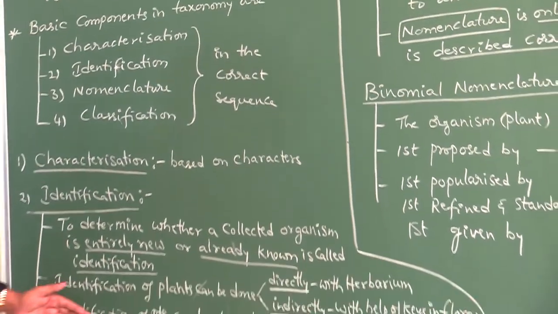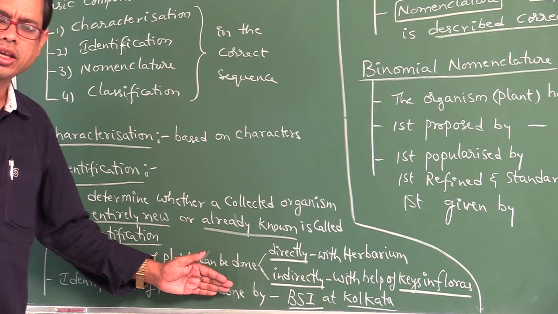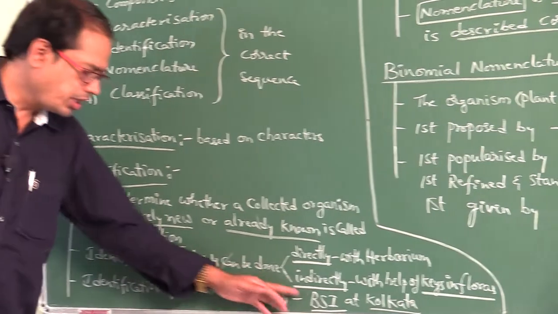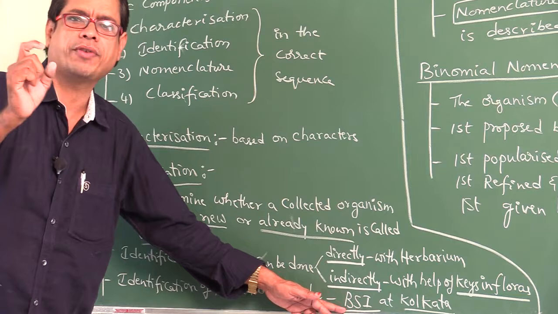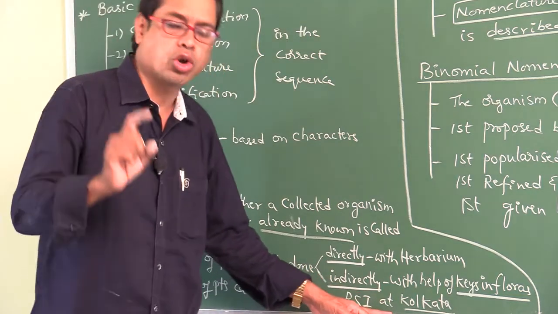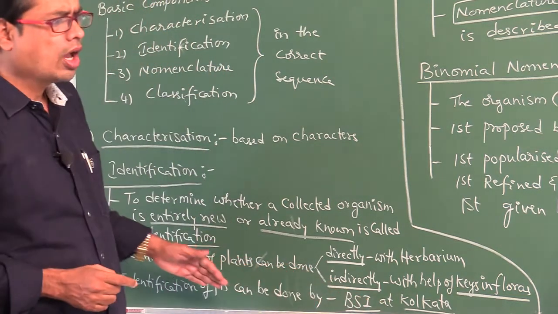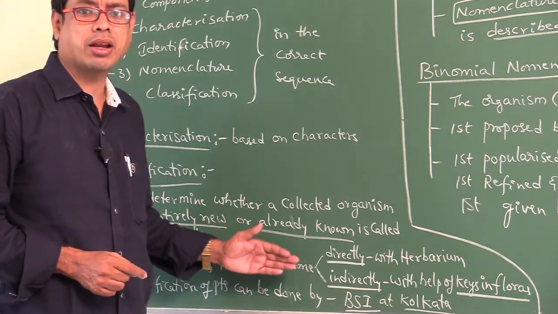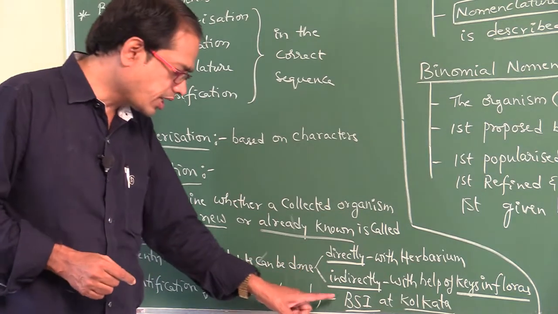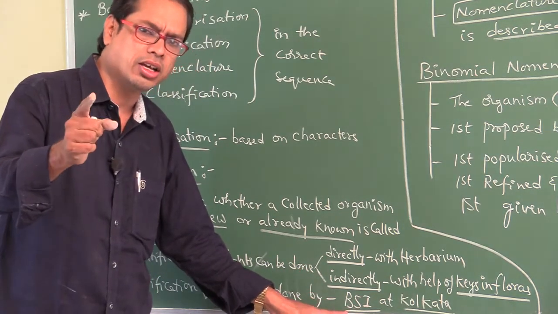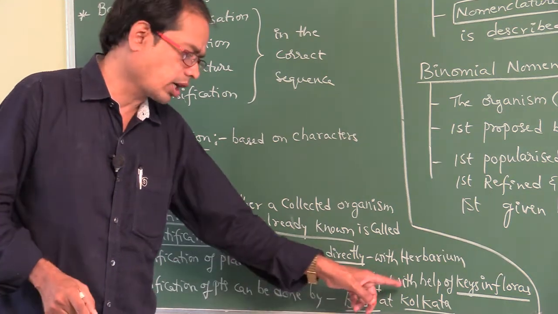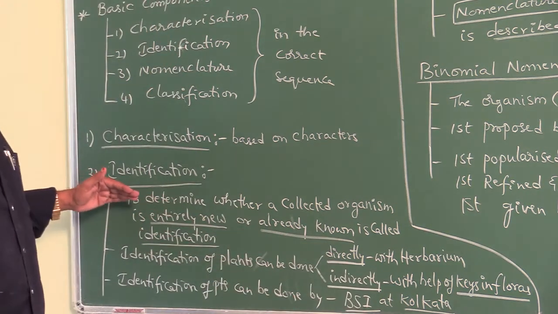Next, identification of plants can be done by which organization? BSI. BSI means Botanical Survey of India, which is located at Kolkata. So that is about identification.